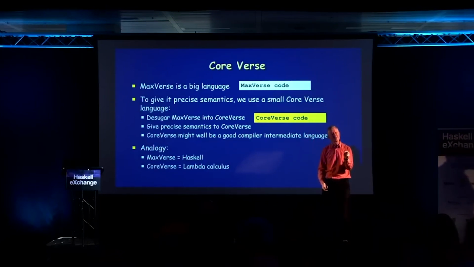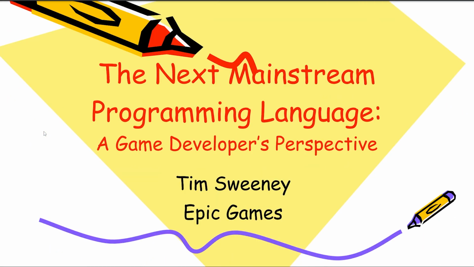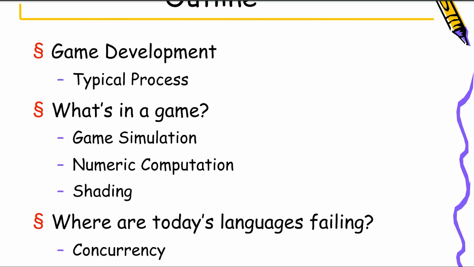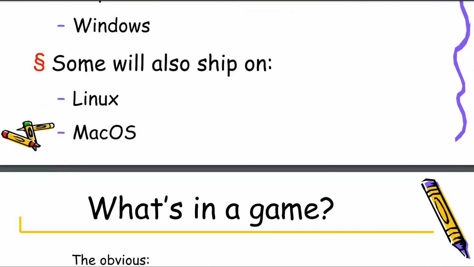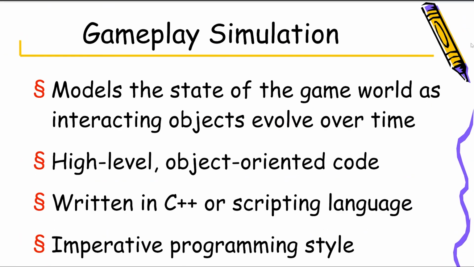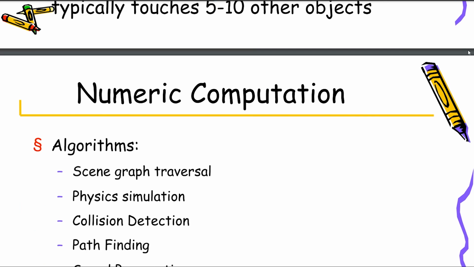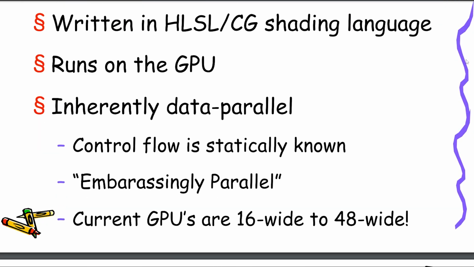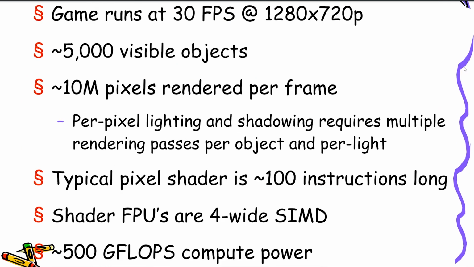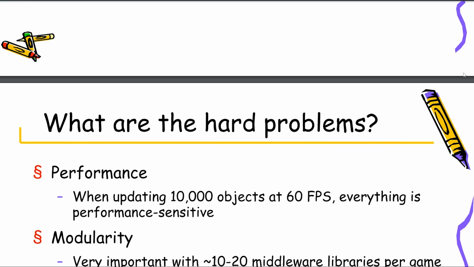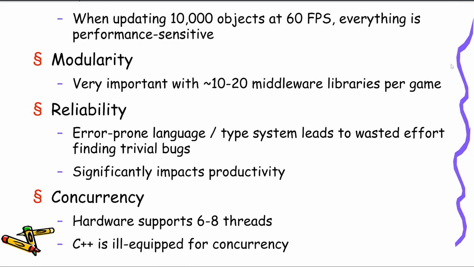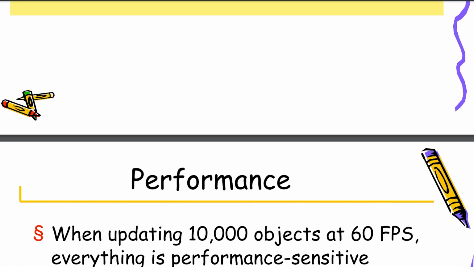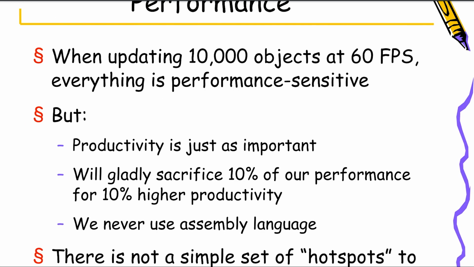So let's go and see what we know very briefly about Verse right now. Tim Sweeney, the CEO of Epic Games, was thinking about a new programming language that can conquer the mainstream for a very long time. Back in 2005, he gave a presentation about the next mainstream programming language from the game developer's perspective. He used his knowledge of game engine programming and games production, since the first versions of Unreal Engine were written by him, and in this presentation he outlined a few key areas of problems plaguing development like performance, modularity, reliability, and concurrency, predicting that progress in computing performance will grow the need for a new programming language.